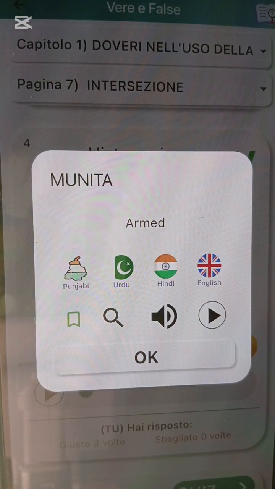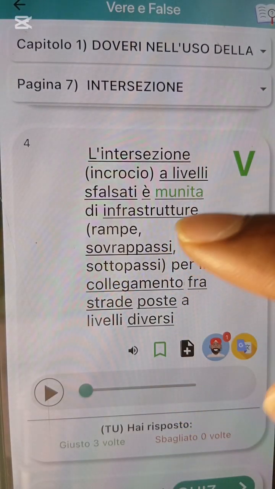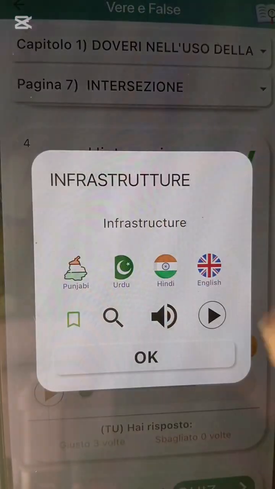Muniti na what? Equipped. Okay, e dey equipped. No write this armed. Write equipped, put for muniti. So dem say a livelli sfalsati, e dey equipped with what? With infrastructures.